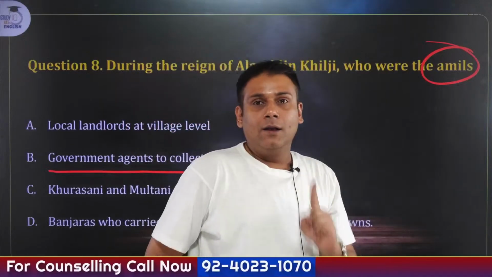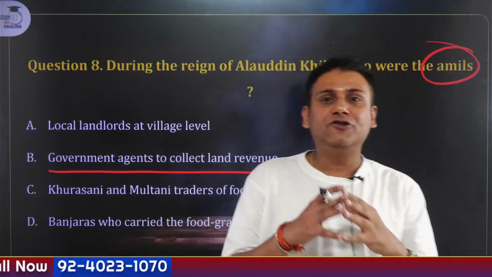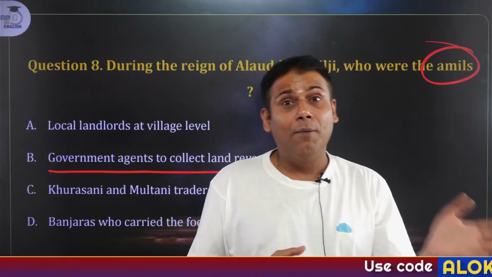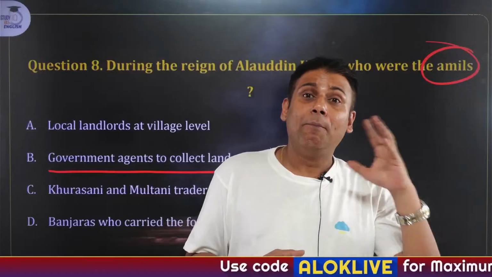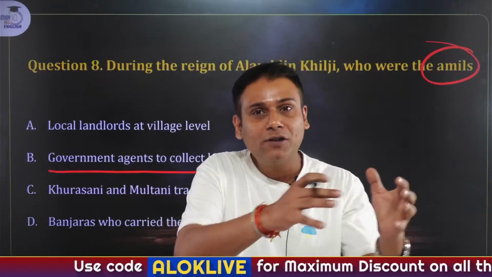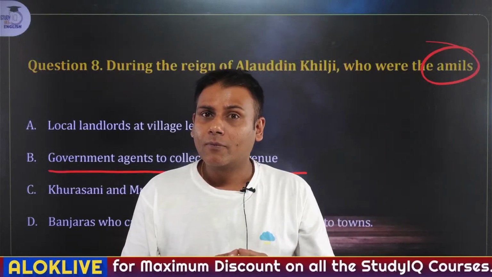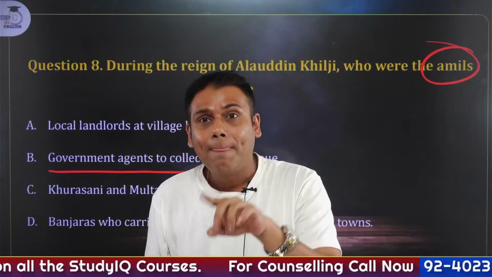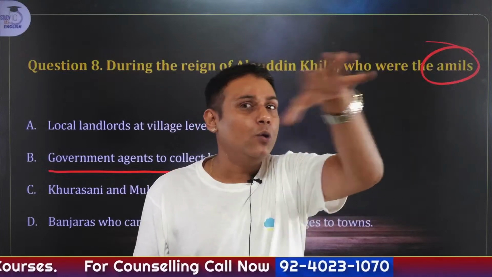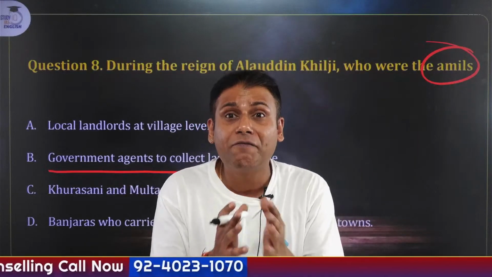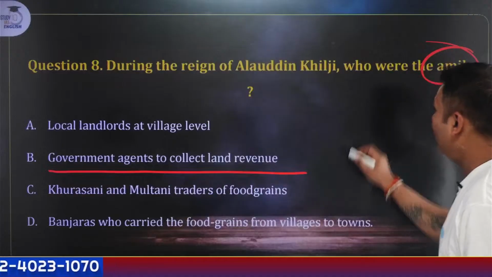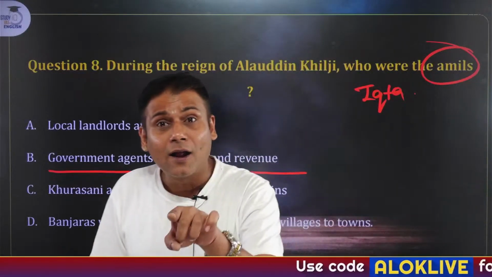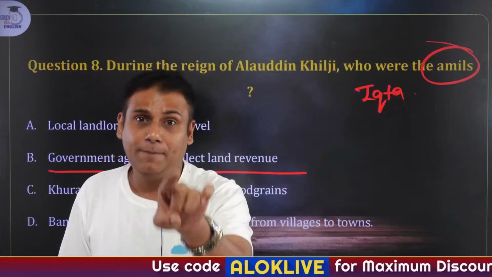Okay. Now, at the apex of the administration was the Sultan. The Sultan was assisted in the performance of his duties by a council of ministers referred to as Majlis-e-Khalwat. These were the personal advisors to the Sultan. Okay. So they took care of the central administration. Now, the kingdom during the time of the Delhi Sultanate was divided into different provinces. And these provinces were called Iqta. An Iqta was headed by an Iqtadar, Mukti or Wali.